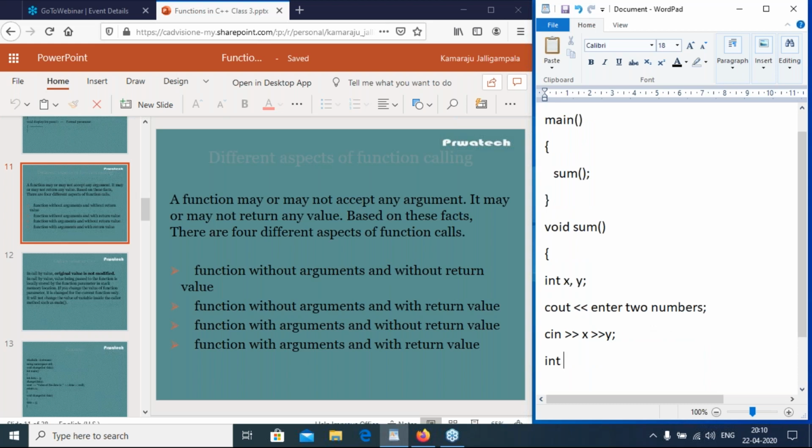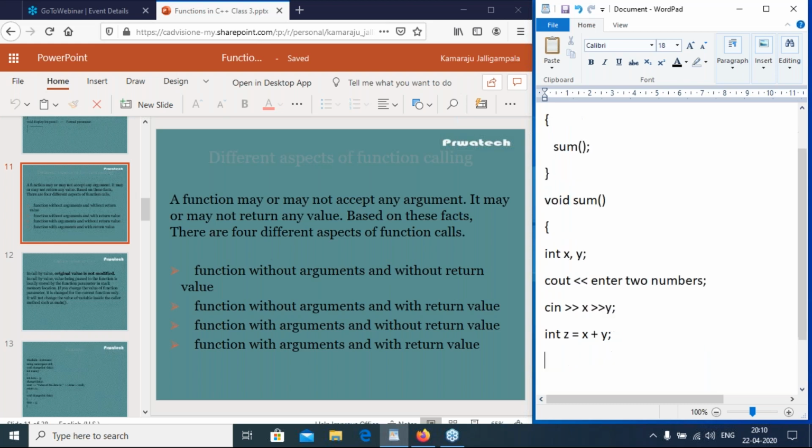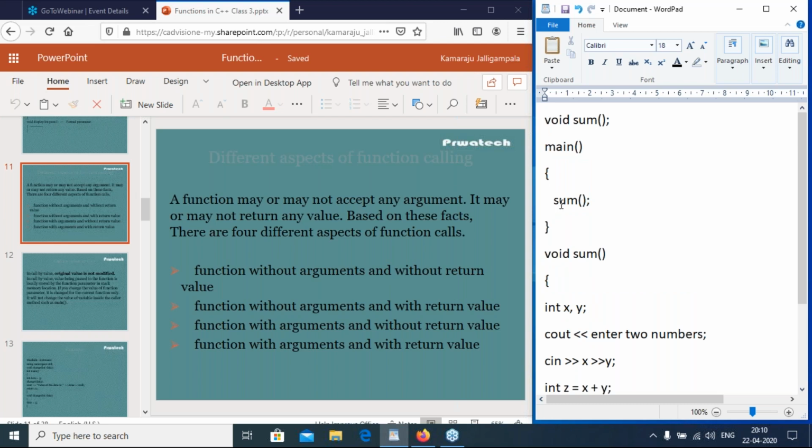So int z equal to x plus y, cout z. So I have sum function. Sum function does not have any arguments and no return value. So this is the calling function. So execution starts in main and the calling function executes. So it is the called function.